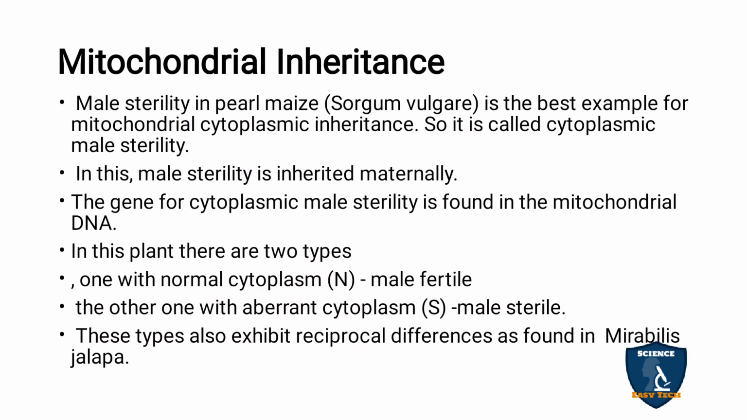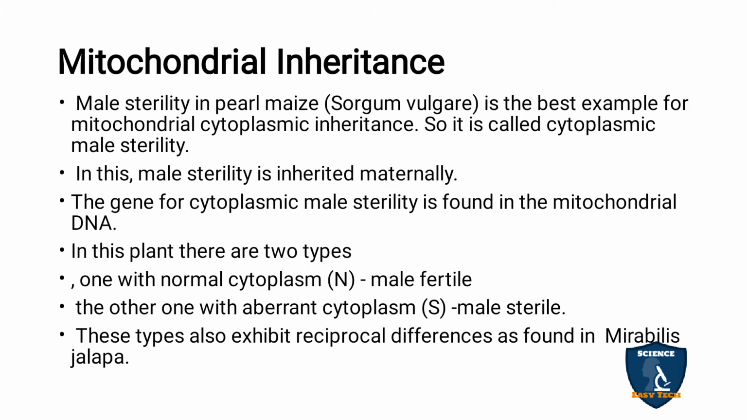Okay. So next we move on to the mitochondrial inheritance. Chloroplast inheritance is seen in Mirabilis jalapa, the 4 o'clock plant, but the mitochondrial inheritance is seen in male sterility in maize, Sorghum vulgare. So this is the best example for mitochondrial inheritance, and where is mitochondria present in the cell? It is present in the cytoplasm. So it is called cytoplasmic male sterility. The male sterility is due to the mitochondrial genes only.